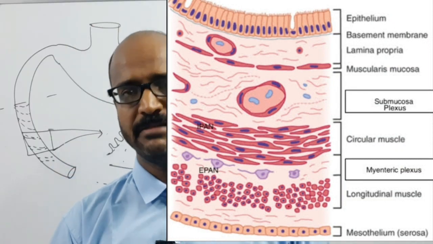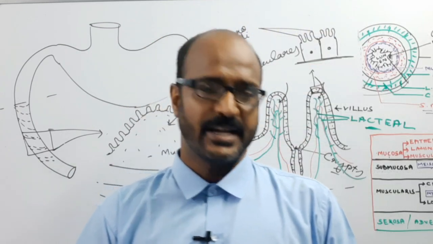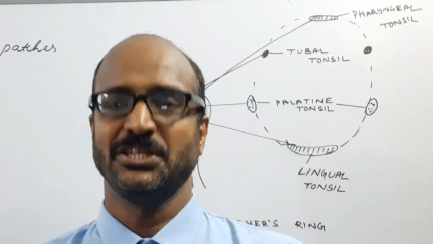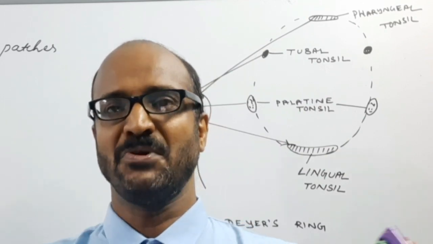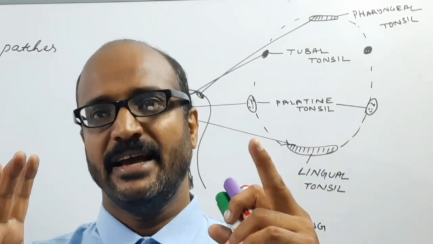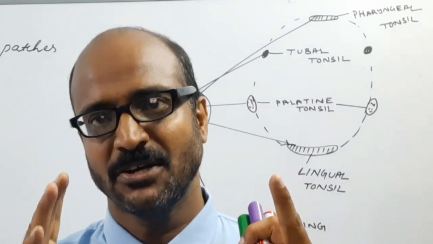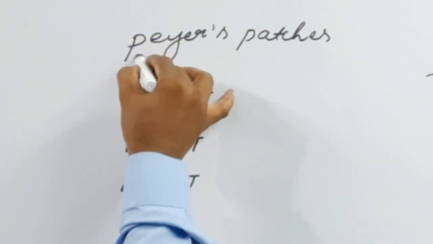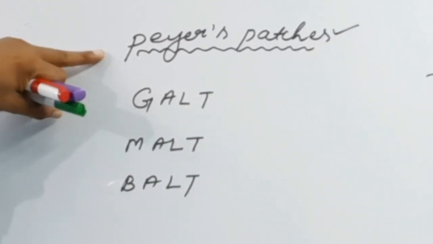Now move to the different types of lymphoid tissues present in different layers of the alimentary canal. The alimentary canal is associated with different types of lymphoid tissue. Lymphoid tissue is present basically in the layer of submucosa. If the lymphoid tissue is present aggregately, or as an accumulation in the submucosa layer, that is known as the Peyer's patches. So Peyer's patches are the aggregation of lymphatic tissues in the submucosa layer.